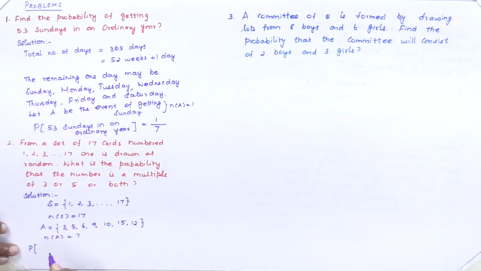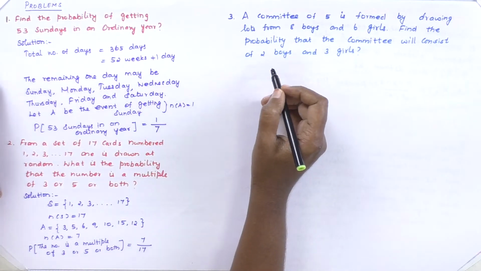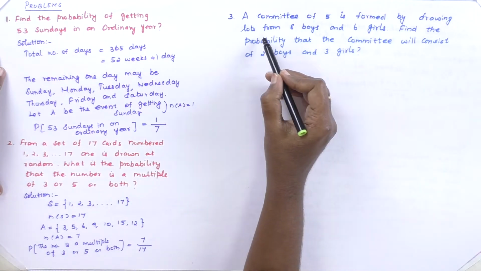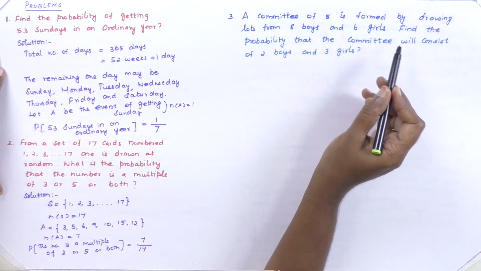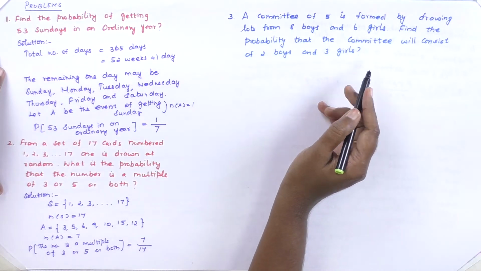Therefore, the probability that the number is a multiple of 3 or 5 or both is equal to, our favorable cases is 7, the total number of outcomes is 17. So the answer is 7 by 17. Okay, one more question. A committee of 5 is formed by drawing lots from 8 boys and 6 girls. Find the probability that the committee will consist of 2 boys and 3 girls.